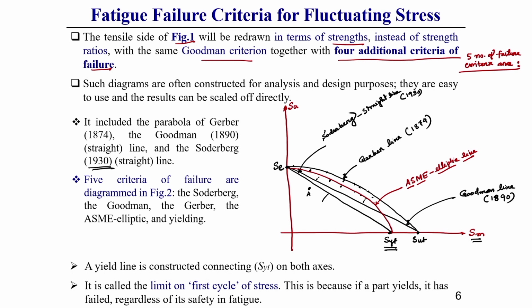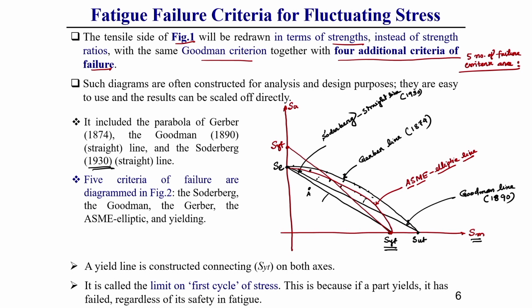This Langer line, generally what is its tail? Its tail is generally the one point which is the yield stress point along the horizontal axis, and similarly the yield stress point he generally considers on the ordinate, the vertical axis. Let us consider this is the yield stress value. So he connected these two yield stress points, one on the horizontal axis and another on the vertical axis. What I am telling, understand.